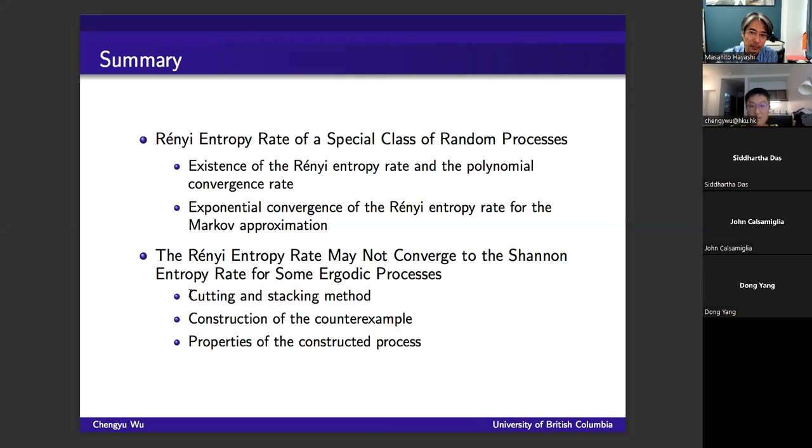After introducing that method, I will give a construction of our counterexample, and then the properties of the process we construct. You will see that the Renyi entropy rate of the process exists, but it does not converge to the Shannon entropy rate.